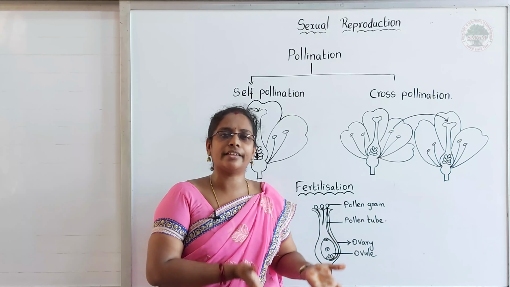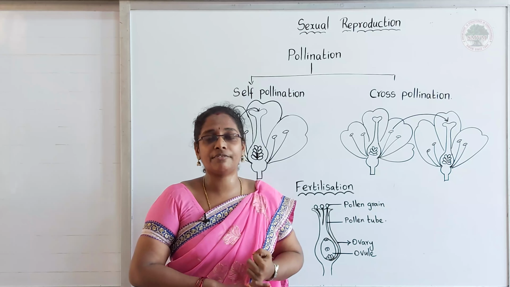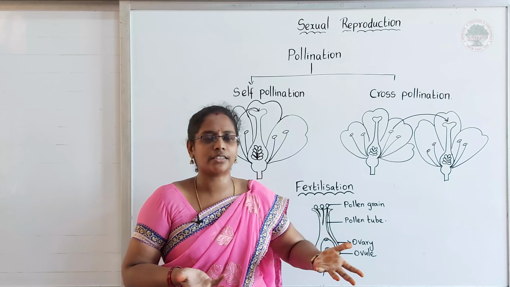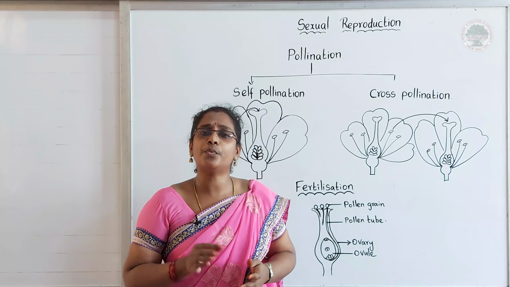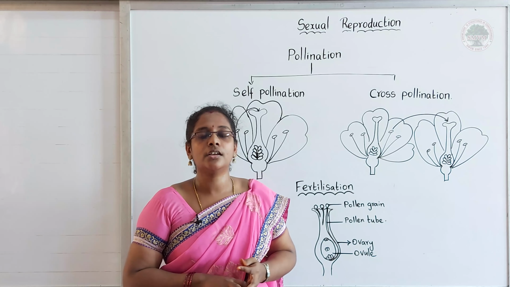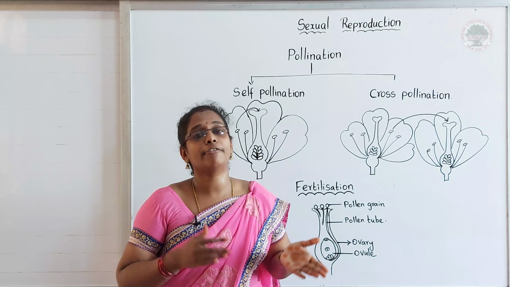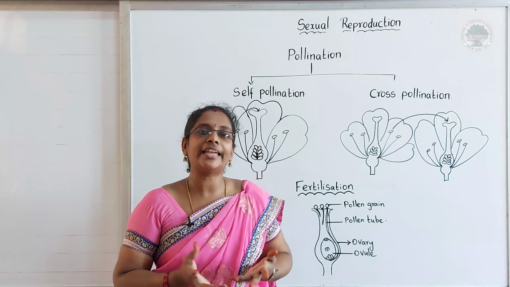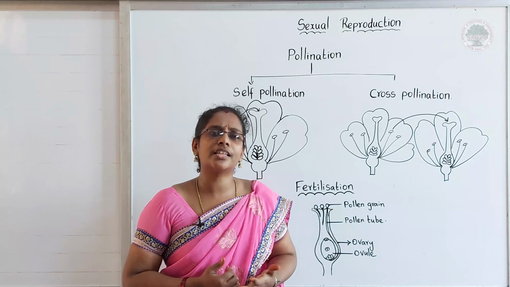Okay, what are the other factors? A very important factor is wind. What is wind? Wind is moving air. How does wind help in pollination? In some kinds of plants, like grass and maize, only wind helps in pollination. How is that possible?